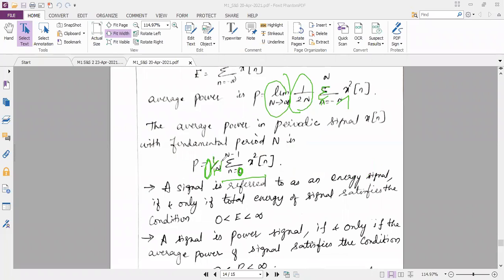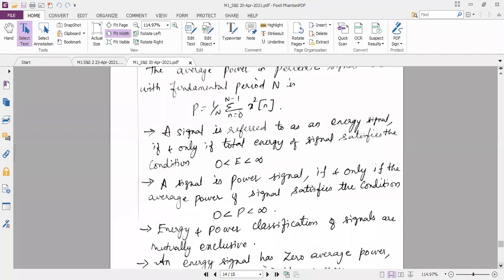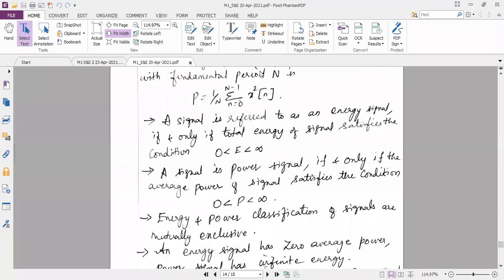So these are all the formulas related to the energy signal and the power signal for the continuous time signal and the discrete time signal. So now you will be having questions in the exam: find out whether the given signal is an energy signal or the power signal. So how do I find whether the given signal is energy signal or the power signal?